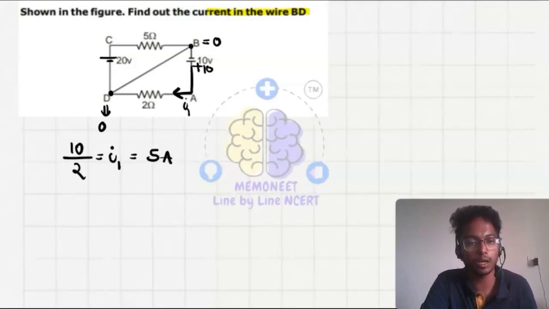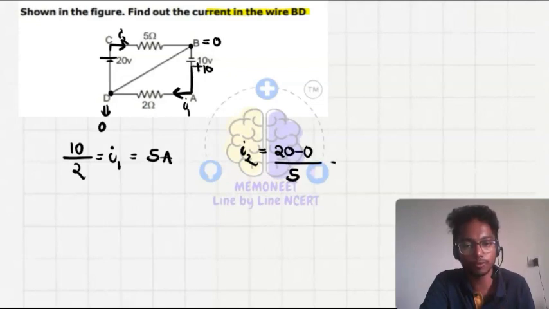Now let's see DCB. In the DCB, it is 20 volt and it is passing through the 5 ohm. It means, let's say this is I2, and I2 is equal to the change in potential upon the resistance, that is 20 minus 0 upon 5. So this is equal to 4 ampere.